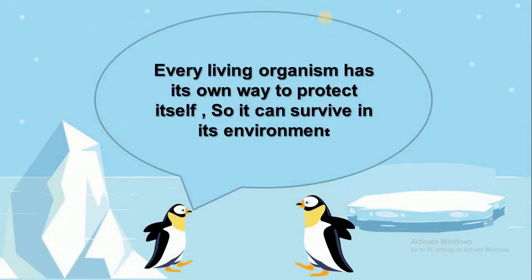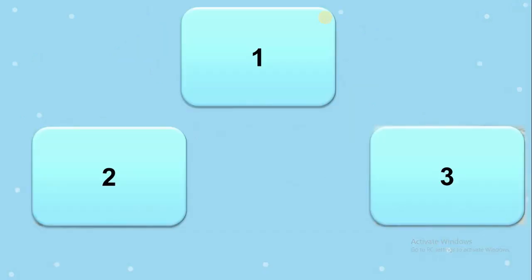Every living organism has its own way to protect itself so it can survive in its environment. Penguin has a way. Polar bear has a way. Anything has a way to protect itself in its environment.